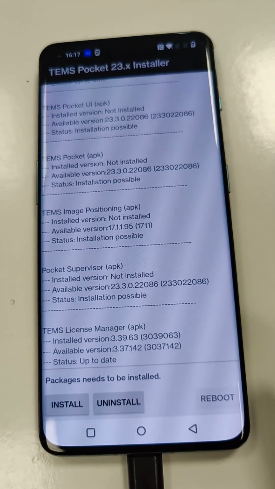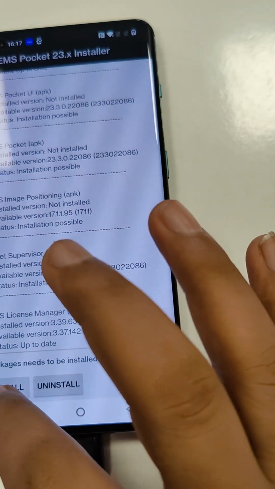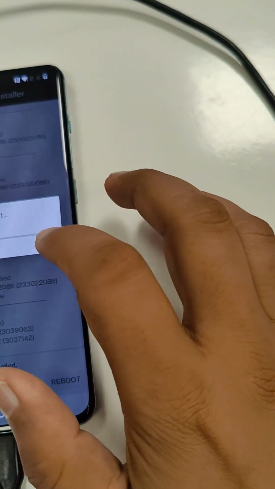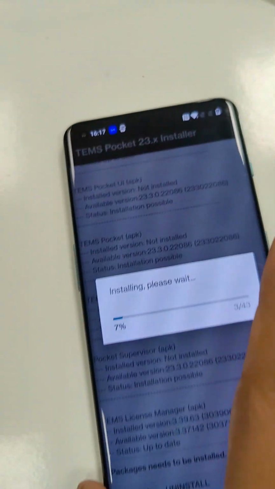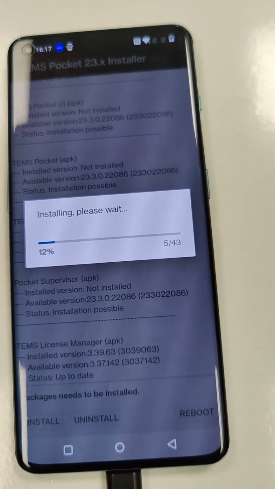Now in the handset screen you will get this. Click on install. Yes. Wait for some time to install all the TEMS Pocket setup files.